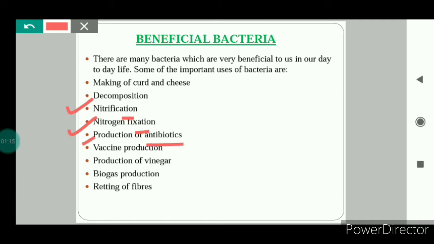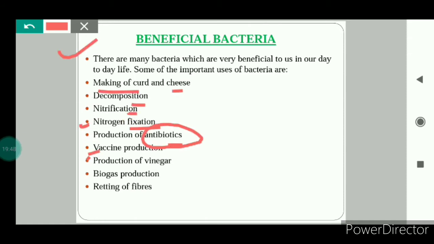Next is production of antibiotics. What are antibiotics? Antibiotics are chemicals which kill or stop the growth of disease-causing microorganisms. The antibiotics are manufactured by growing specific microorganisms and are used to cure a number of diseases. Nowadays, a number of antibiotics are being produced by bacteria. Antibiotics are even given to animals to prevent microbial infection in the animals. And these antibiotics are also used to cure many plant diseases.